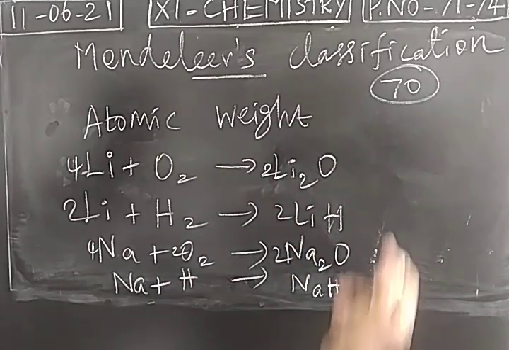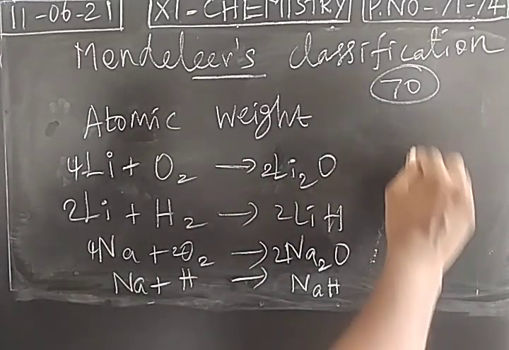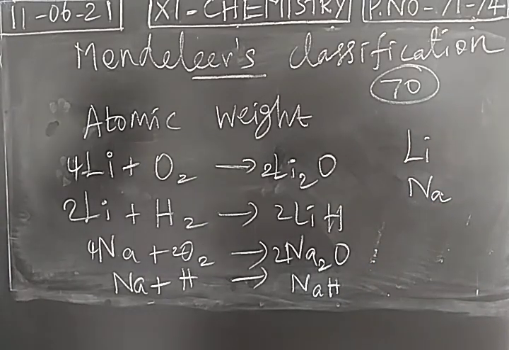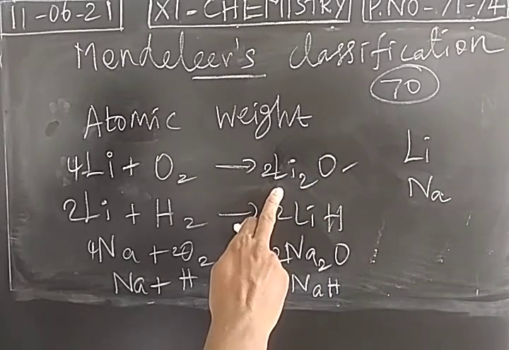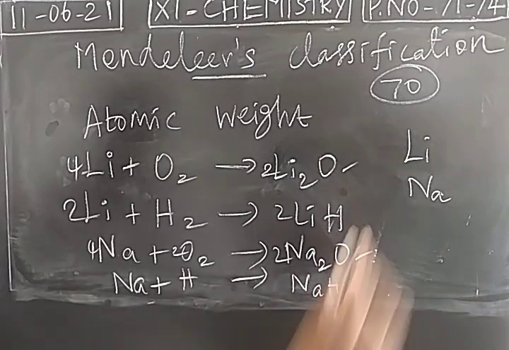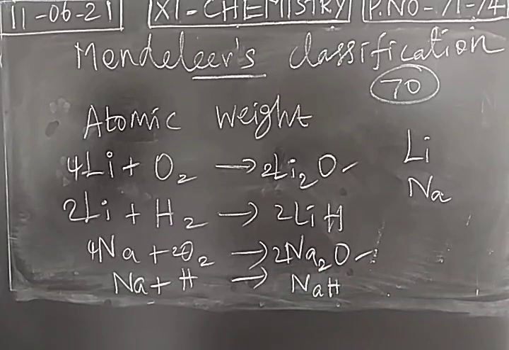Based on the products obtained, he came to the conclusion that lithium and sodium have similar properties. We take the formula of lithium oxide, Li2O: 2 lithium atoms, 1 oxygen. We take the formula of sodium oxide, Na2O: 2 sodium atoms, 1 oxygen.